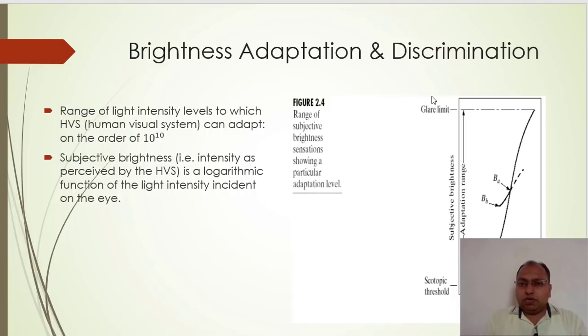In figure 2.5, it represents the graph of subjective brightness versus the light intensities on the x-axis. Here you can identify how the human eyes respond to the light intensities incident on the human eye. That is the subjective brightness, the perceived brightness. Remember that the photopic range will go up to 10 raised to 6.